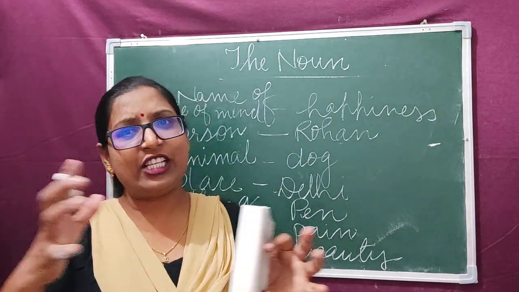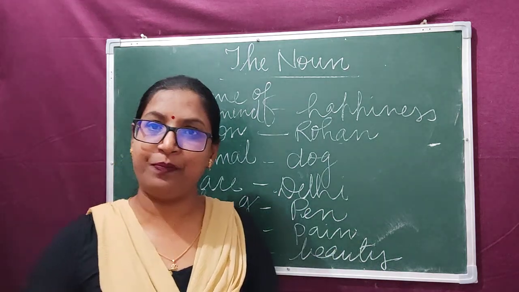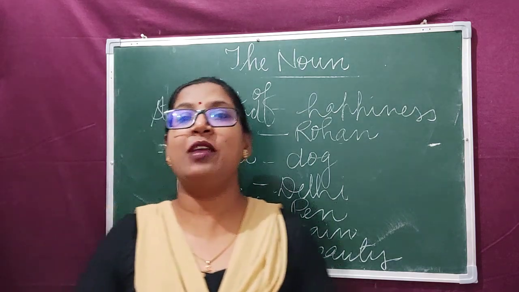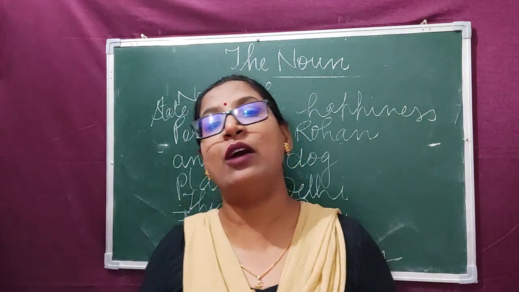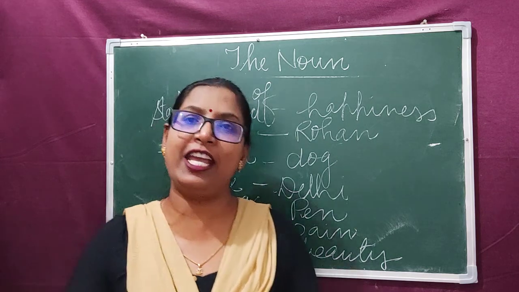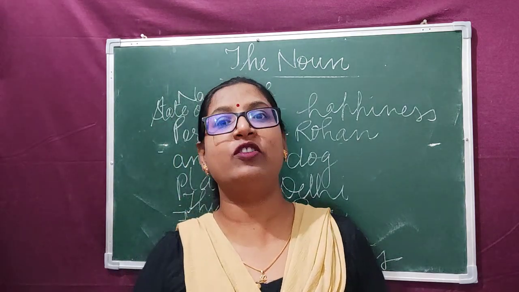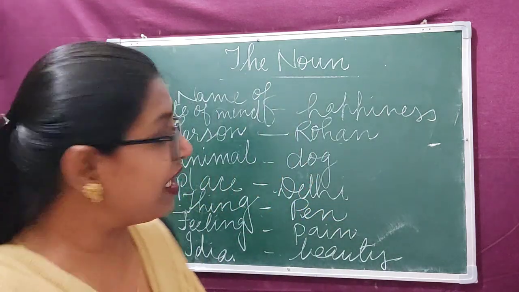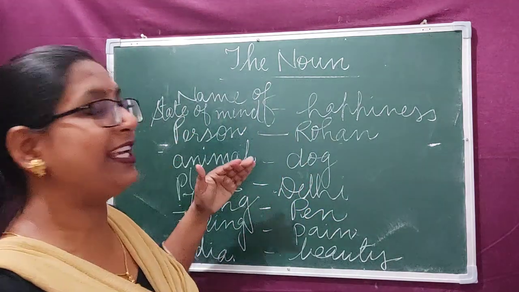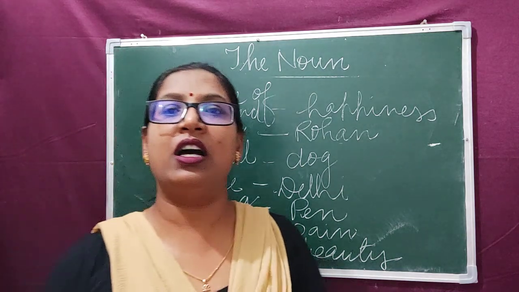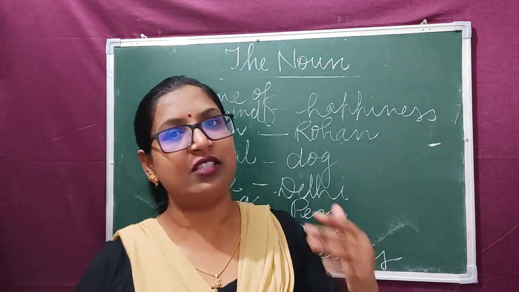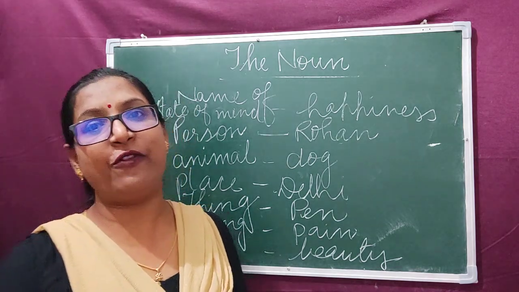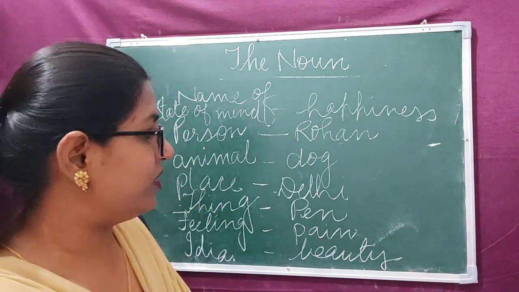So all these things are given a name. Clear? In simple words, we can say all the naming words are called nouns. Each and everything is given a name. So all the naming words are called nouns. Clear? So nouns can be the names of persons, places, animals, things, feelings, ideas, or state of mind. Now let's discuss the different kinds of nouns. Clear?